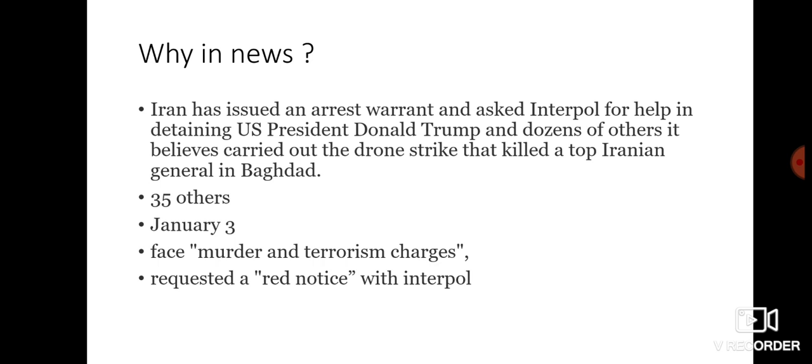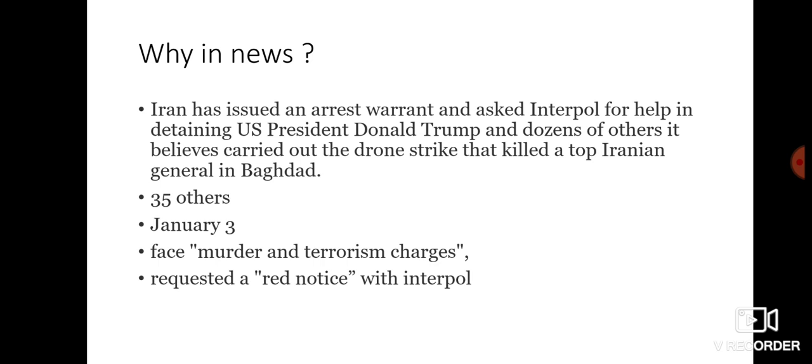The arrest warrant was issued saying that the US officials carried out the drone strike that killed a top Iranian general in Baghdad. This incident happened on January 3rd in Baghdad, and the charges against the president as well as this dozen others are murder and terrorism. Okay, and they have also requested a red notice with Interpol.